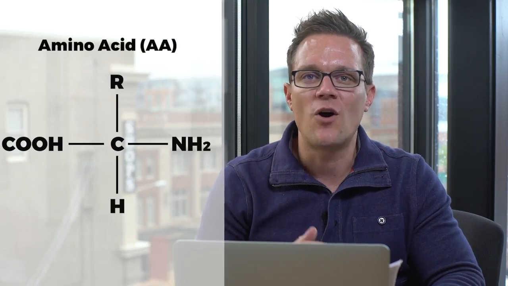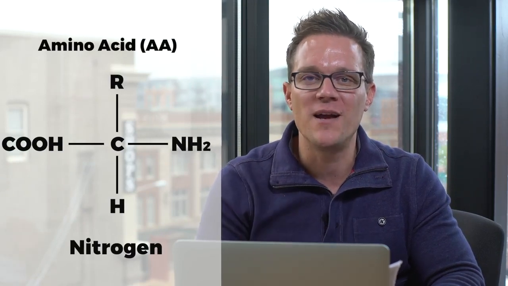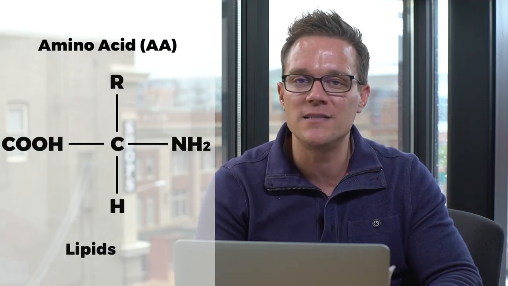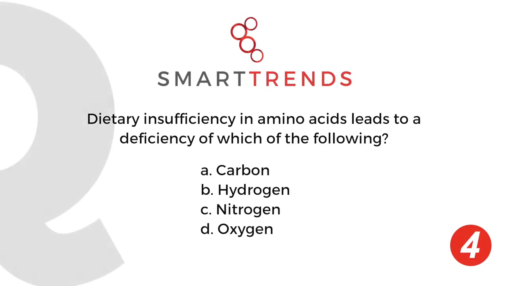The next thing I want to point out is the amino acid structure. So you can see this in your book, but also take a look at this visual. You can see in the visual it's all about nitrogen, baby. Remember, that was the first point I made. You want to know that amino acids have nitrogen, and that's big time because lipids and carbohydrates do not have nitrogen. So any question on the test that looks like this, check out this visual. That's going to be something huge on the test. They're going to want to point out nitrogen deficiency and excess. So any sort of nitrogen imbalance is going to have to do with amino acids. Just stop reading the question and go, boom, another question right for you, okay?